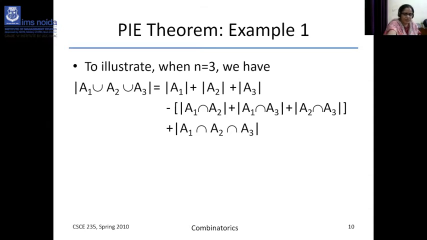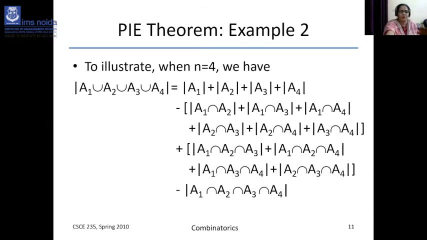Before that, you have to count |A1|, |A2|, |A3|, |A4|. Now, if there are four sets, you can apply the formula like this: |A1| + |A2| + |A3| + |A4| - |A1 ∩ A2| - |A1 ∩ A3| - |A1 ∩ A4| - |A2 ∩ A3| - |A2 ∩ A4| - |A3 ∩ A4|.